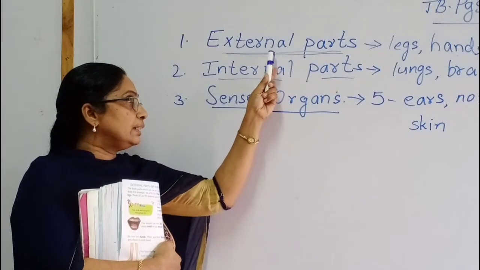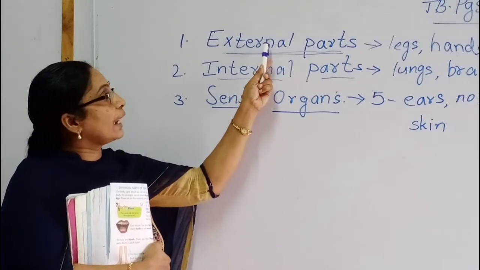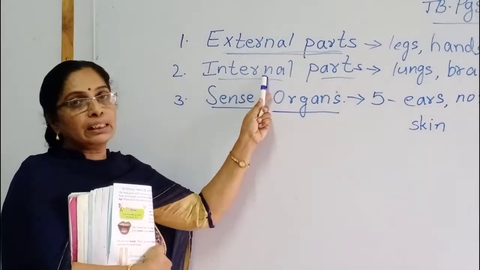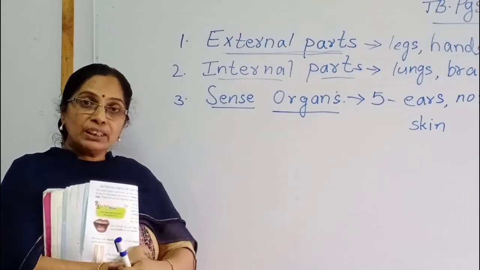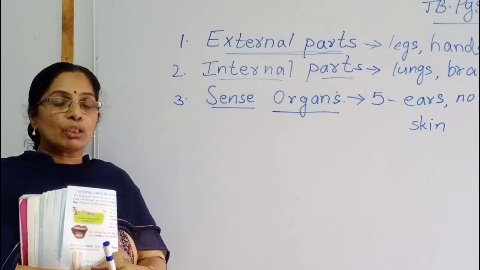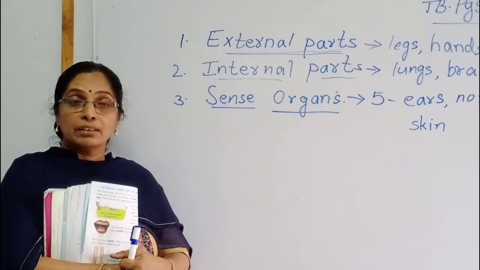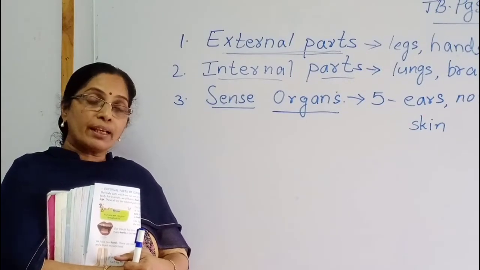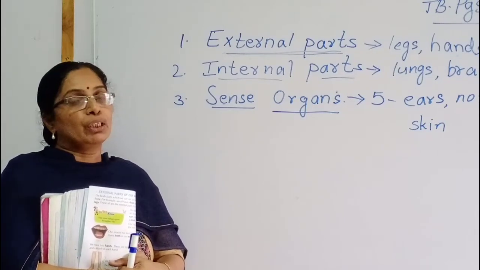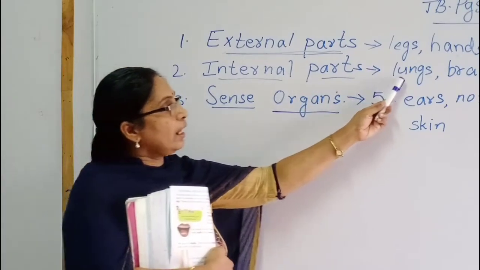This we can see, but this we can't see. External means we can see. Internal means we can't see. The parts which we can't see in our body, that we will call the internal parts. For example, lungs.